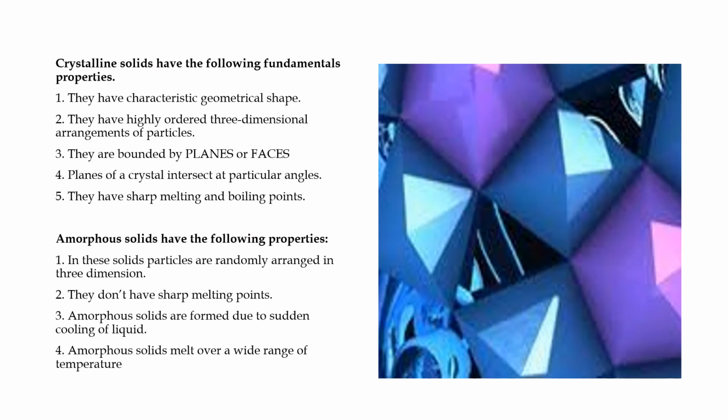So let us try to understand the difference between the crystalline solids and amorphous solids. As I have told earlier, crystalline solids have a characteristic geometrical shape. It follows particular shapes. They have a highly ordered three-dimensional arrangement of particles. They are bounded by the planes or the faces. The planes of a crystal intersect at a particular angle. They have a sharp melting point and boiling point.